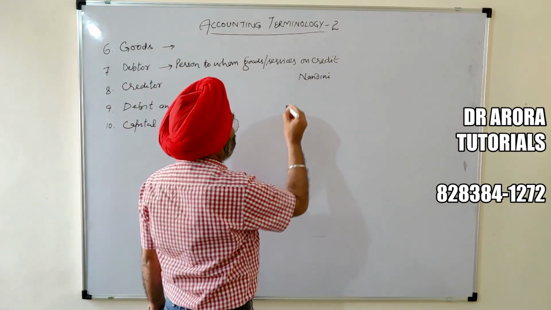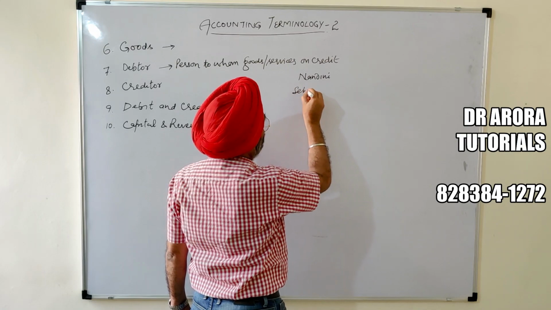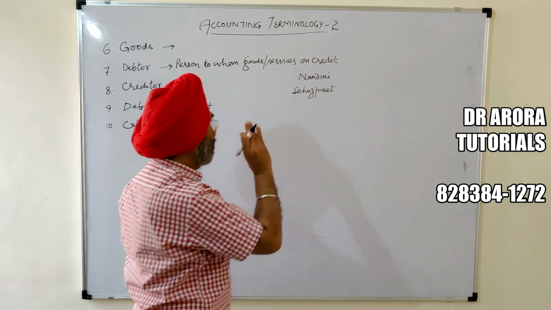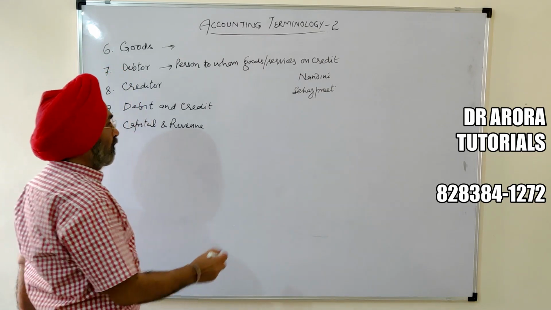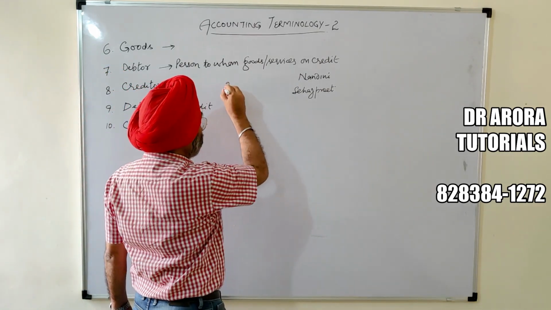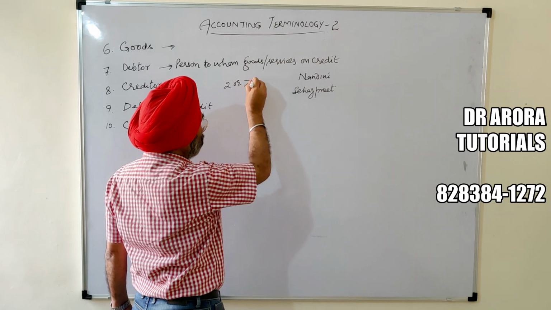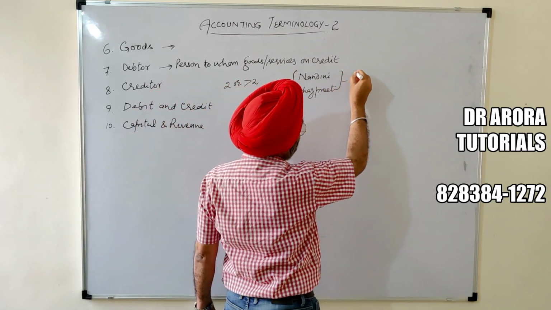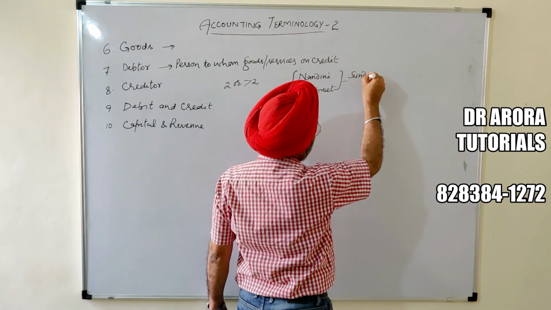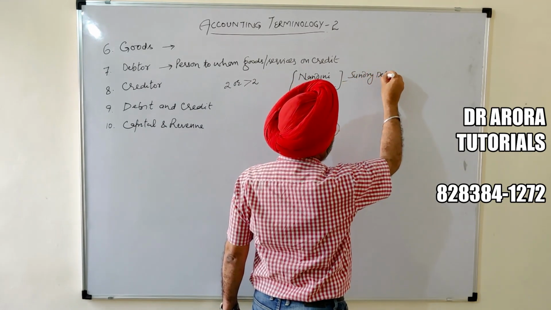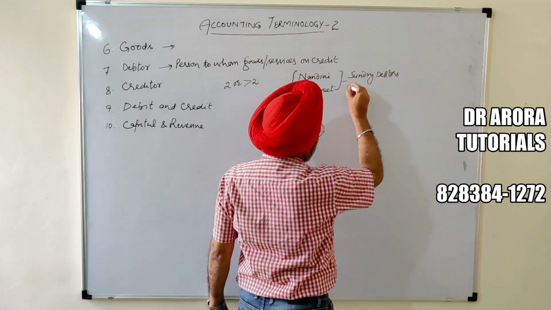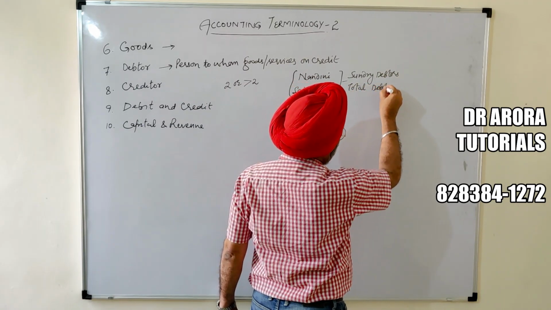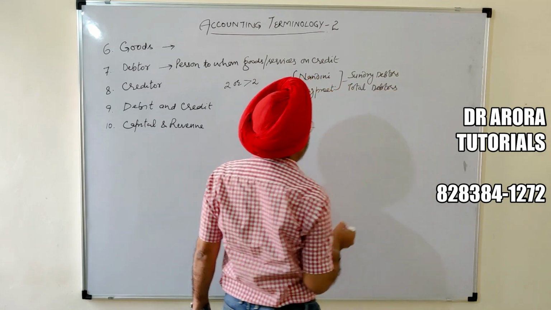If the goods were sold on credit to Sahajpreet, Sahajpreet will be called a debtor. Two or more than 2 debtors will be called sundry debtors, or total debtors. Either sundry debtors or total debtors means the same thing.